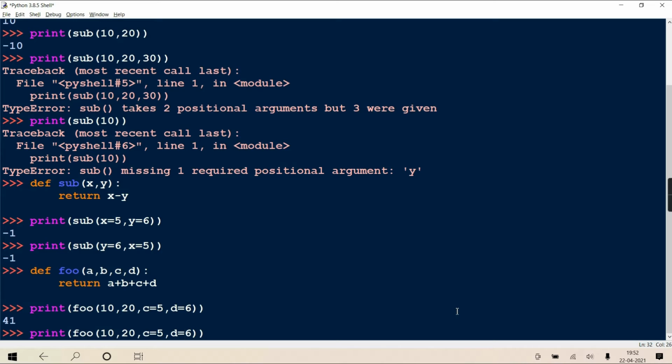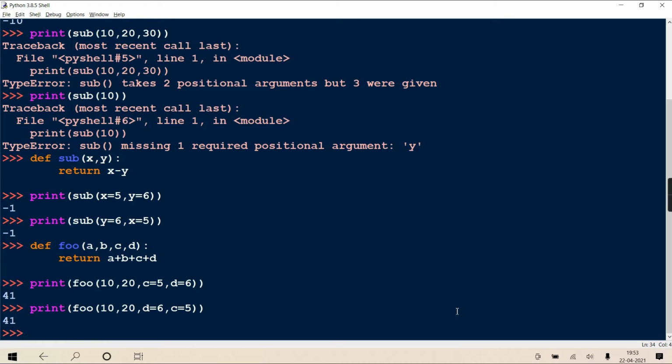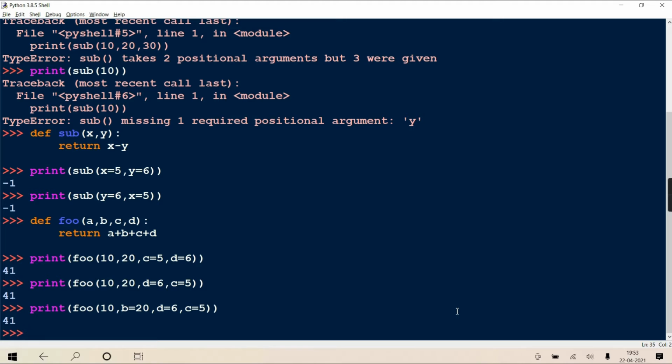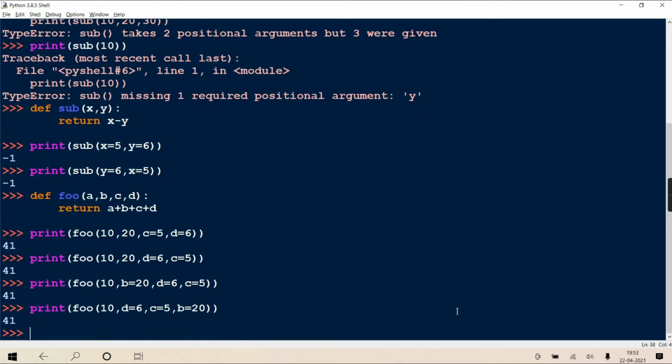Now the same thing, if I write D first and C later, it doesn't matter. The answer will be the same, because once you start with a keyword, the remaining parameters can have any order. In this only, if I write B equal to 20 here, that will also do. So 10 is considered positional, corresponding to A, and the remaining 3 are keyword. Once I start with keyword, all are supposed to be keyword only, so their order doesn't matter. Like last, if I write B equal to 20, then also the answer will be the same.